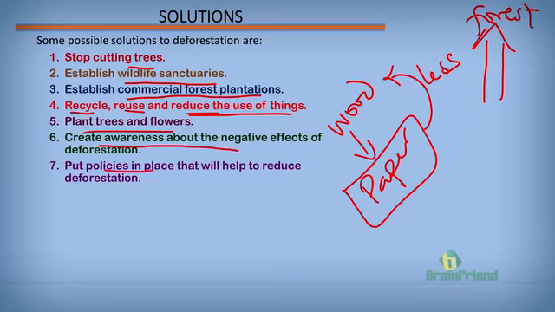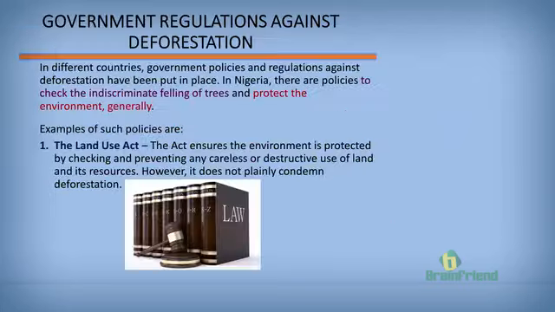Another solution is that our government puts policies in place that will help reduce deforestation. Some examples of regulations put in place that could help reduce deforestation is the Land Use Act.